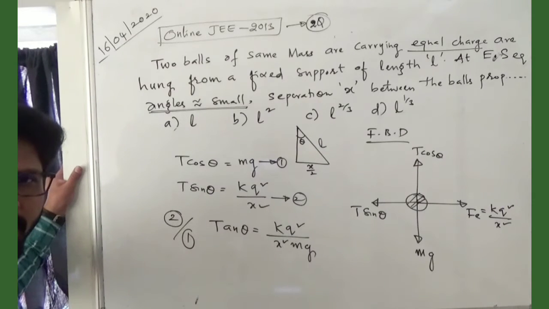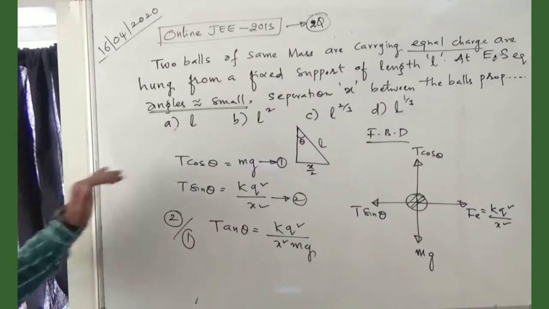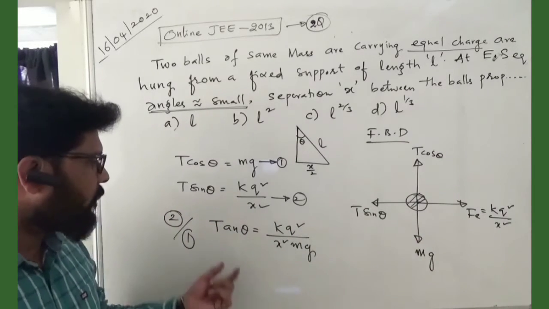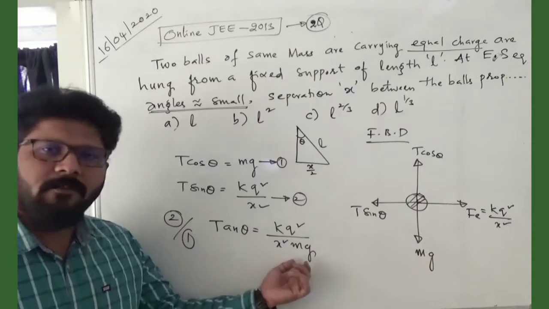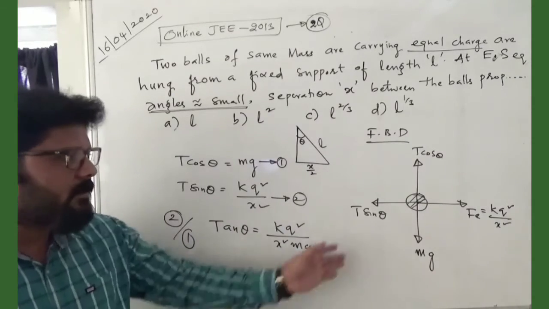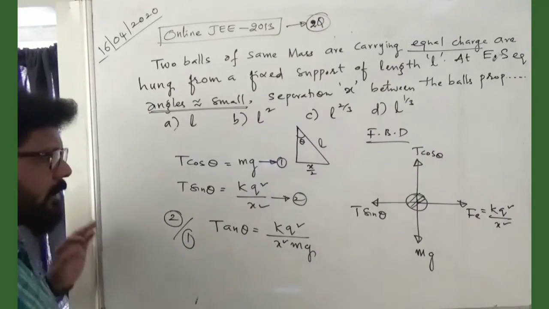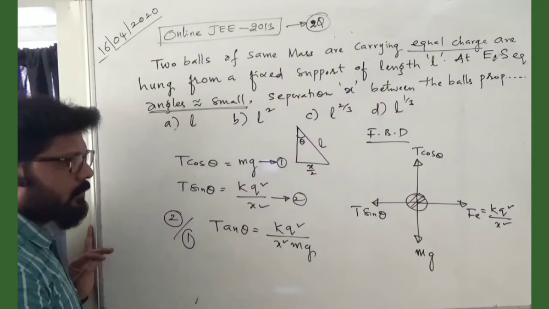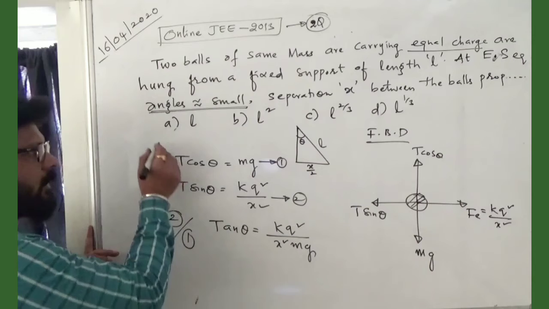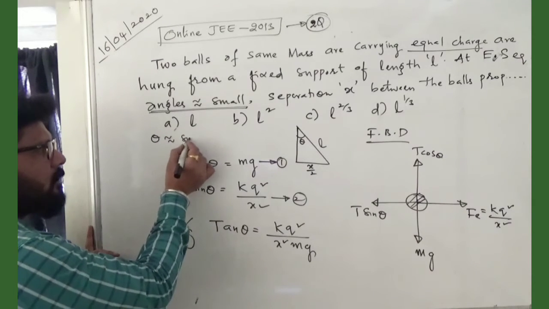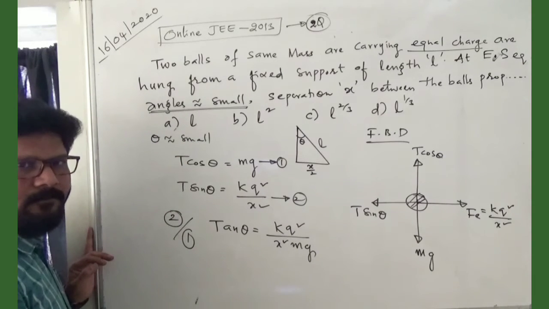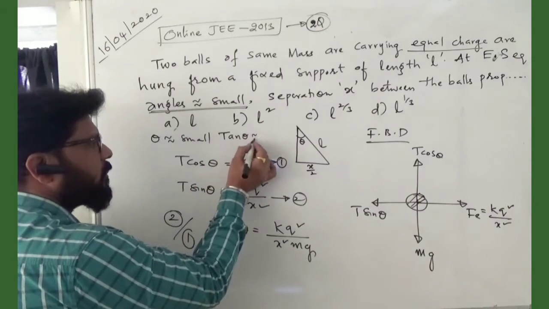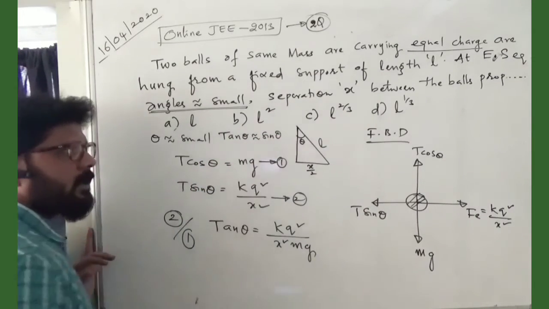Clear till this point, or any doubts? Just I divided at the electrostatic equilibrium. What we are doing? Tan theta is equal to kq square by x square, just dividing both the things, just balancing it. Next, tan theta from this triangle. Fine. So tan theta should be, when theta is small, then the tan theta is approximately equal to sin theta. Can I write this one?